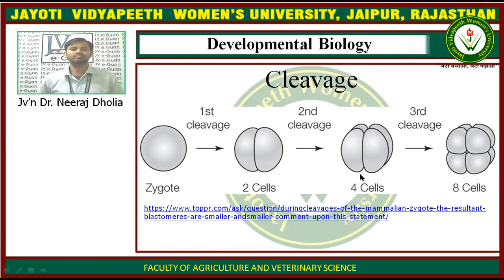So the cell division is occurring, but the cell size is constant. In the third cleavage, the four cell stage is converted into the eight cell stage, but here also the size is the same. So in the cleavage divisions there is no increase in cell size. There is no growth stage in the cleavage divisions.